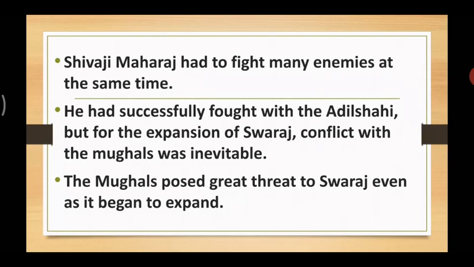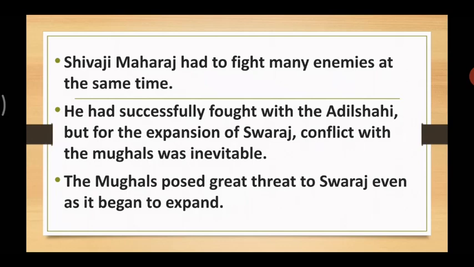Before proceeding with our next history chapter, let us see what we have learned in the previous lesson. In the previous lesson, we learned that Shivaji Maharaj had to fight many enemies at the same time, and he had successfully fought with the Adil Shahi. But for the expansion of Swaraj, conflict with the Mughals was inevitable, and the Mughals posed great threat to Swaraj even as it began to expand.